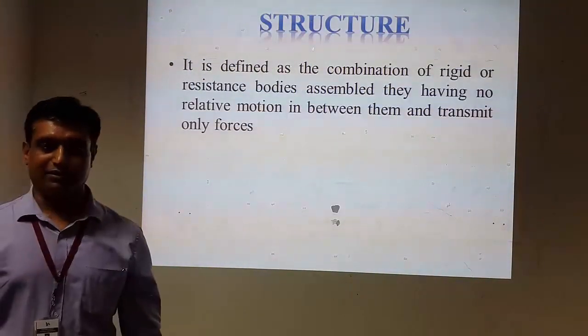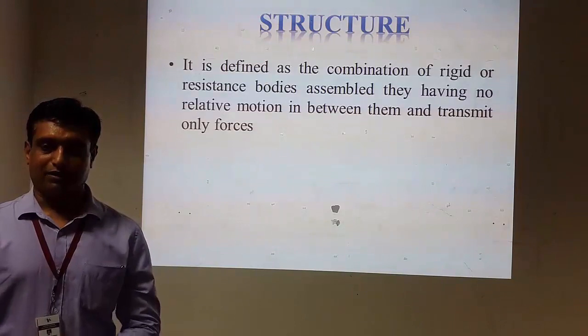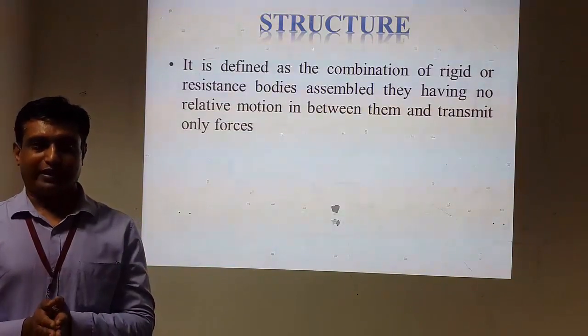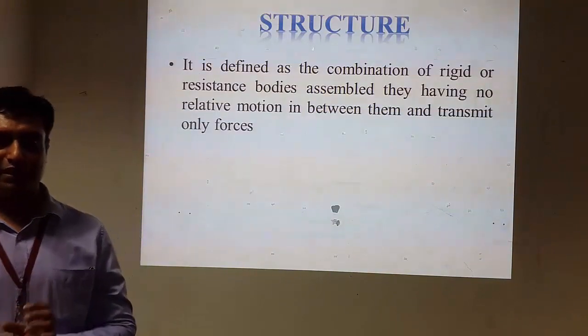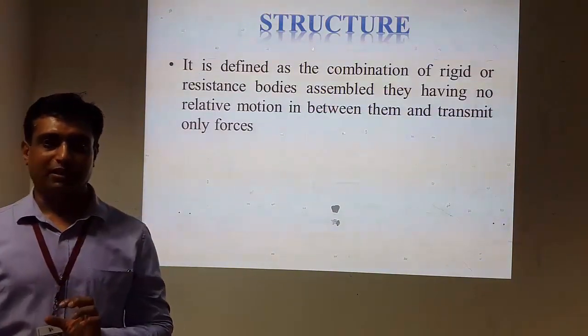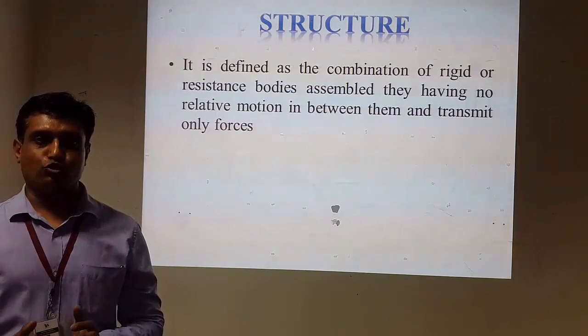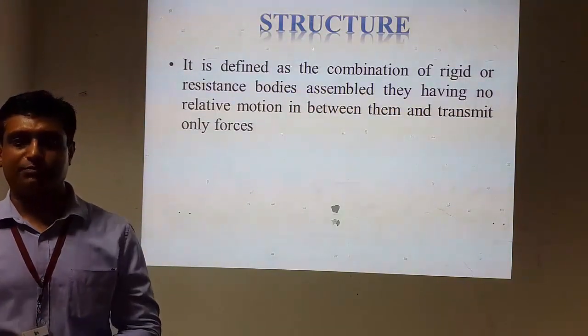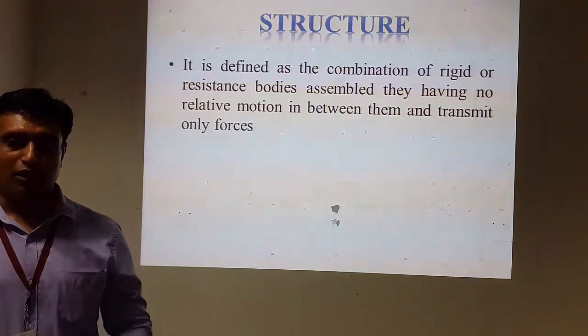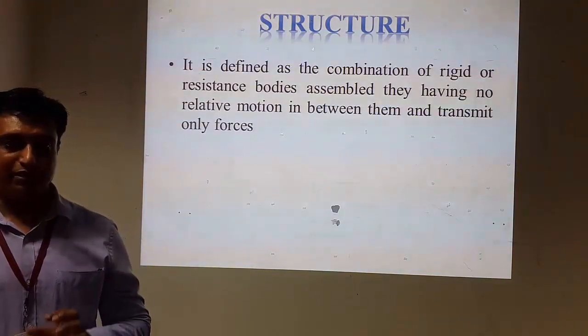Structure. It is a special kind of mechanism. We know that the basic cell or basic element of any machine is link. If we join various links, it becomes mechanism, and if we combine various mechanisms, it becomes machine. So link is the foundation brick.